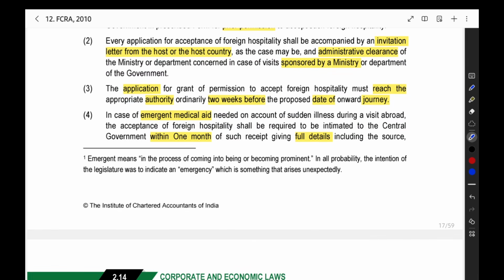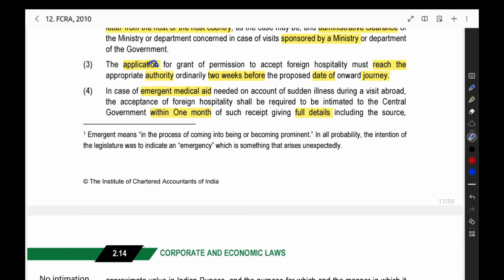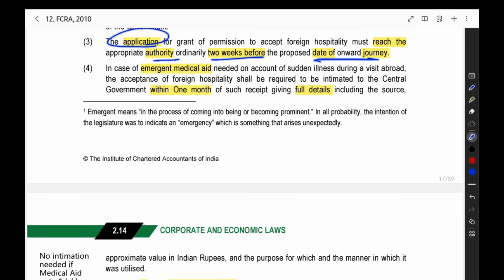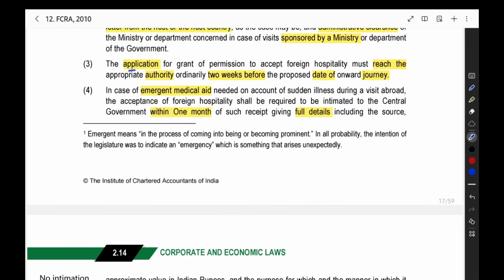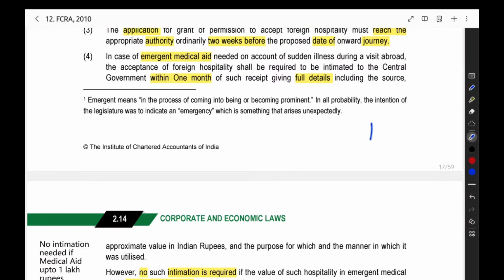And whether it is sponsored by any ministry or department, that administrative clearance, everything should be there along with the application. The application should reach the authority 2 weeks before the date of journey. Whatever the date on which you are starting the journey to travel abroad, from that date, 2 weeks before, the application must reach the authority.